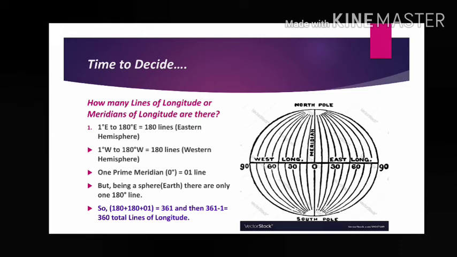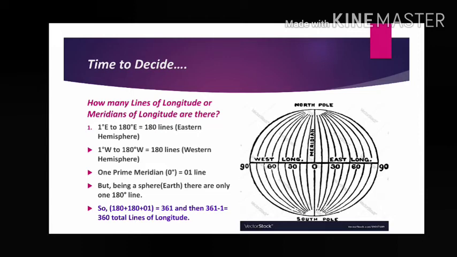How many lines of longitude or meridians present? Here you can see 90 degree, but we can see only one side. It has another side also which we cannot see. That means what? I have already told, if it is 0 degree prime meridian, its opposite side, what is the line value? 180 degree. There is also one line present whose value is 180 degree. So how many meridians there? There is only one prime meridian. So leave it now, this one.